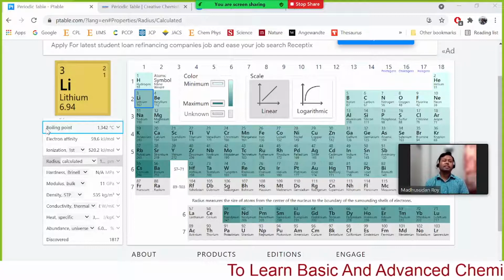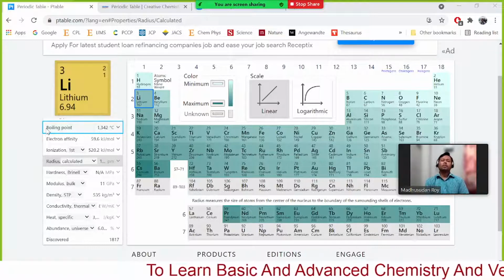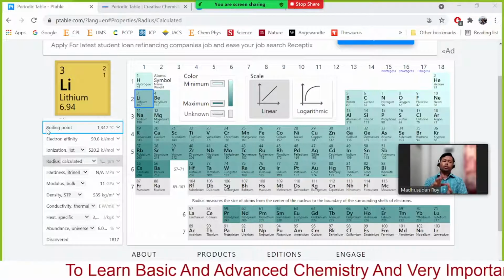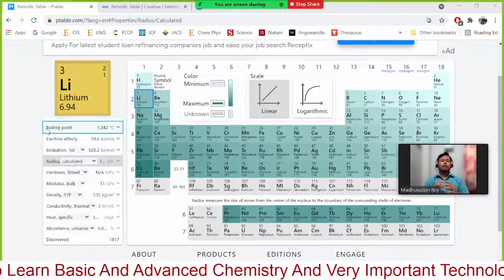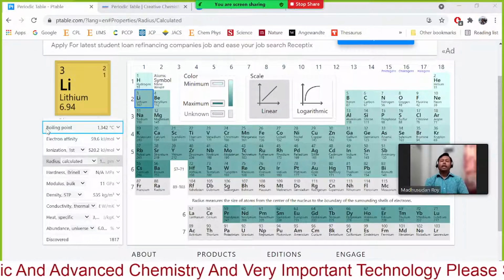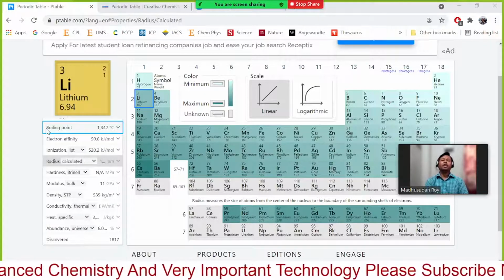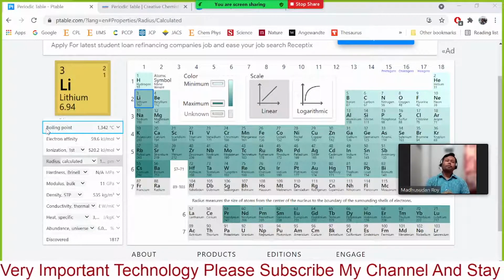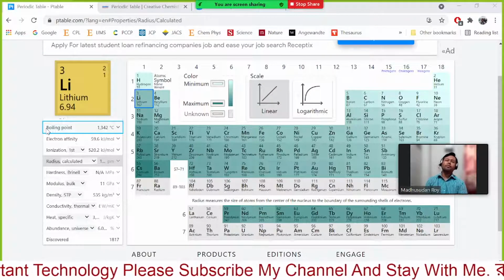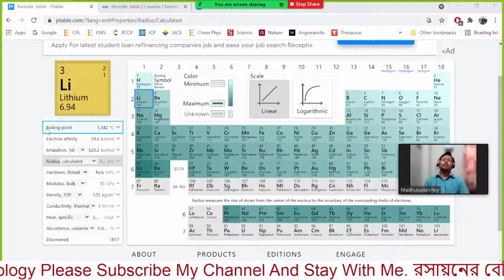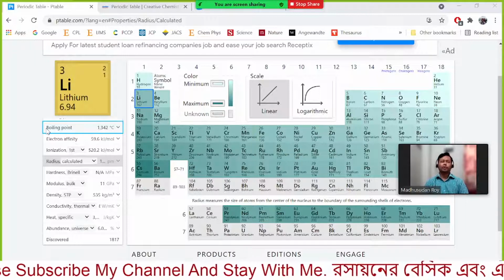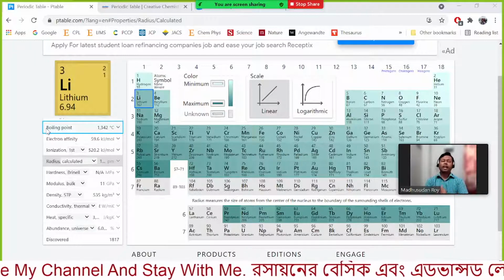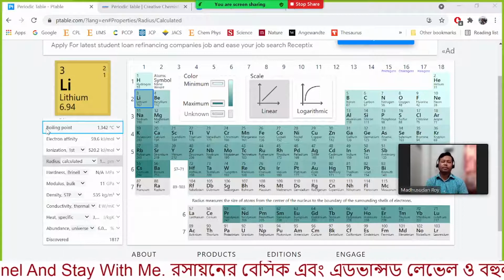In that case the electrons are occupied by both the atoms, but one thing, if the atoms have an electronegativity difference. If both the atoms have the same electronegativity, as if we form a hydrogen molecule, both hydrogens have the same electron affinity.